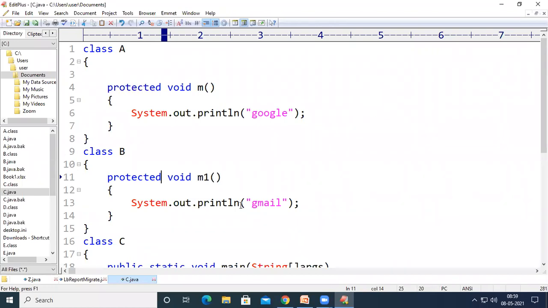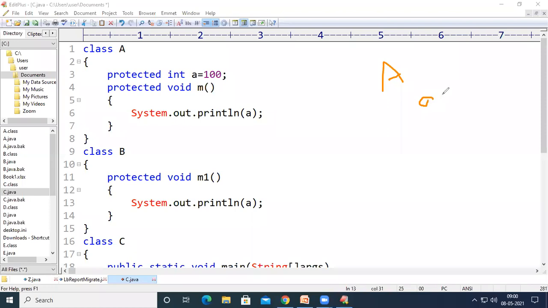Here there is one variable declared as protected: protected int a equal to 100. And here I want to print that variable a, and here also I want to print the value of a. So let us see what I have done so far. There is class A. Inside class A, there is one more variable called a, which holds the value 100. Inside class A, I have a method m. And there exists one more class called B. Inside B, I have m1.